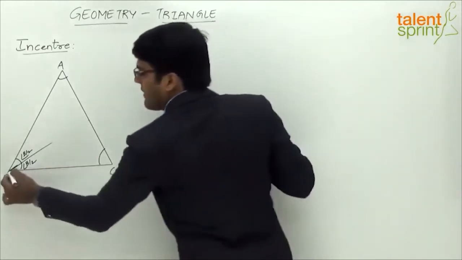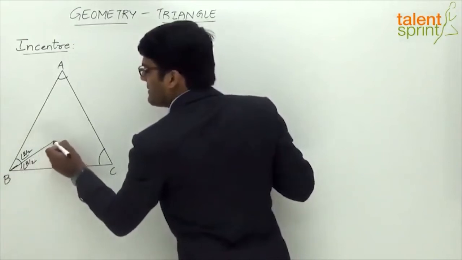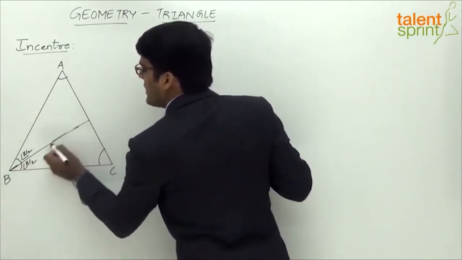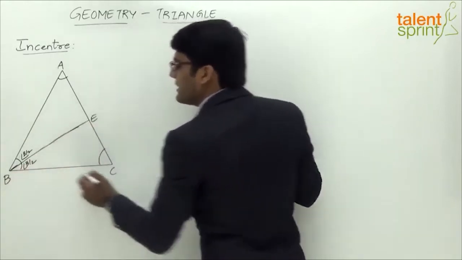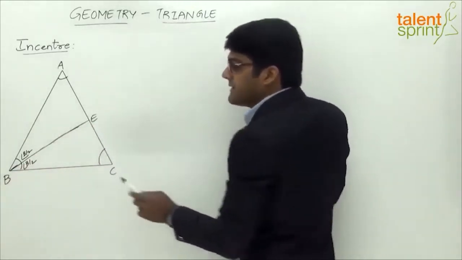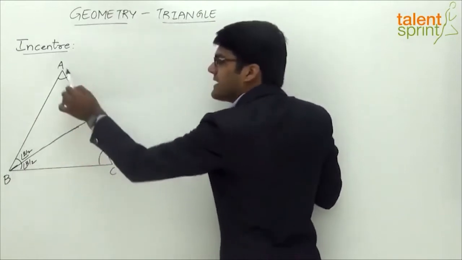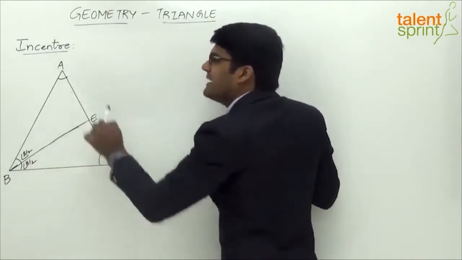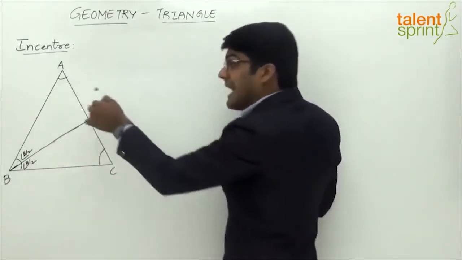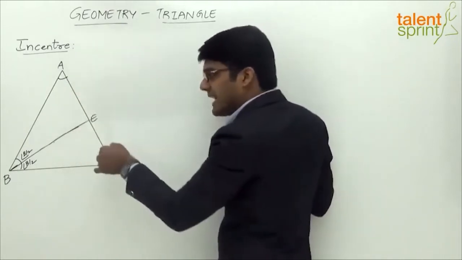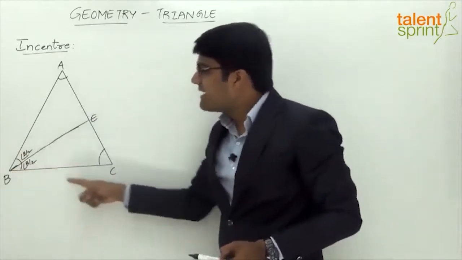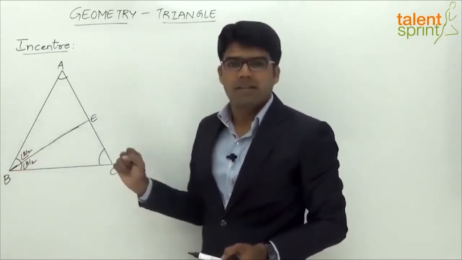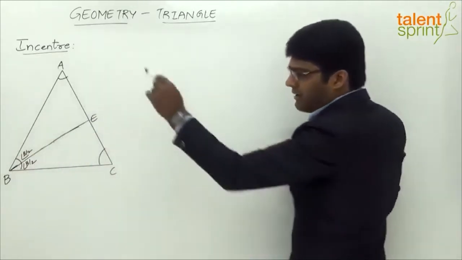If we extend the angle bisector of angle B here such that it meets the opposite side at point E, right? So BE is the angle bisector for angle B here. Now the important point to be noted here is this angle bisector has divided the opposite side AC in a particular ratio, right? That ratio in which it divides the opposite side is equal to the ratio of the sides that contain the angle B.